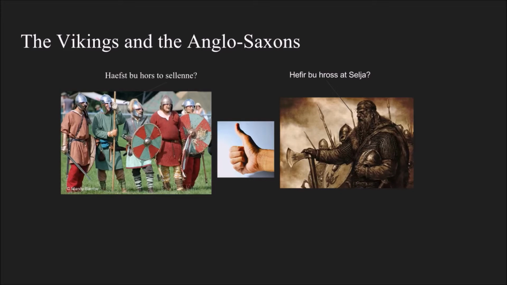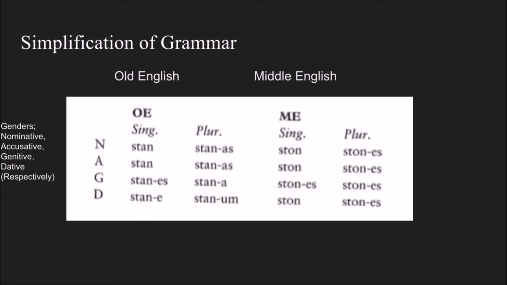Let's take a look at the Old English word stan, for example. As we see in this chart, there are 3 different endings for the 4 plural forms of the word: as, a, and um. However, the plural form in Middle English has only one ending, es. Many other words did the same thing, and as the endings became the same, there was no reason to keep them. Thus, word endings and genders faded away from their existence in the English language.